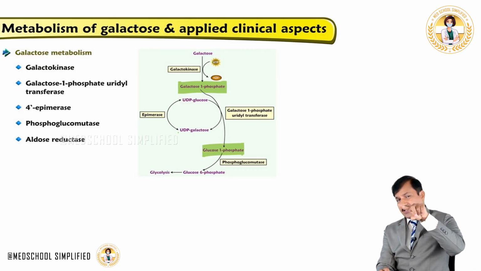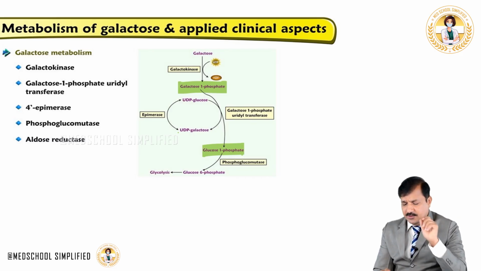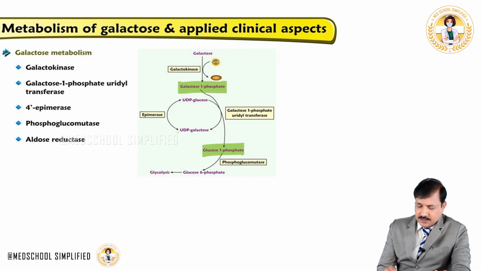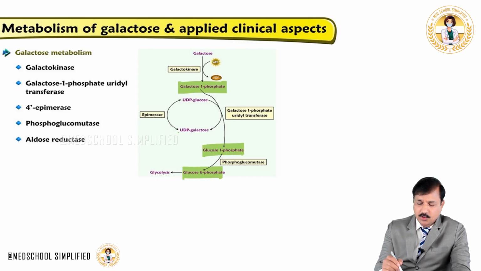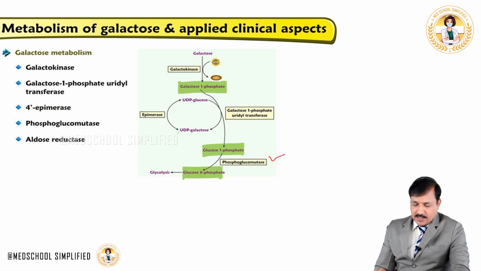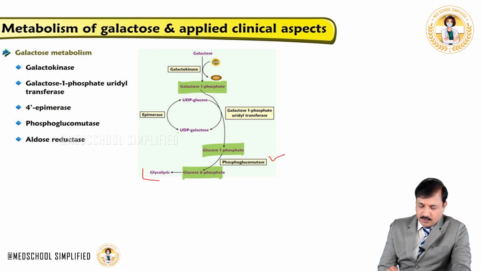This happens in the second galactose metabolism, as I explained. That glucose 1-phosphate can be converted into glucose 6-phosphate, done by the phosphoglucomutase enzyme.